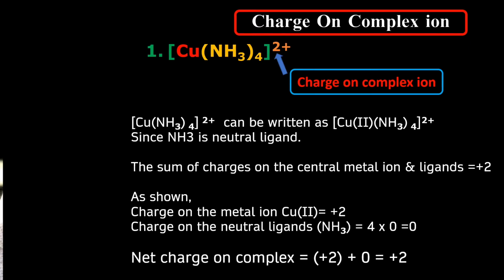So if we take the sum of the charges of the central metal ion and the ligands, that will be equal to, as copper has the +2 charge and the ammonia molecule is neutral, hence it is a chargeless molecule, we consider its charge as 0. Therefore +2 plus 4 into 0 is equal to +2. So the charge on the whole complex ion is +2.